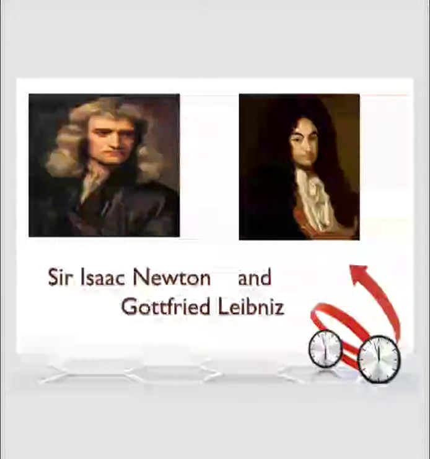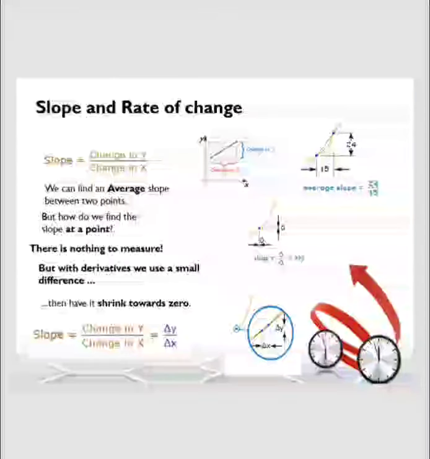And next we go to the pictures of Isaac Newton and Gottfried Leibniz. Left side is Isaac Newton and right side is Gottfried Leibniz. And the next slide discusses how differential equation relates to slope and rate of change. Rate of change relates to slope. We know that slope is equal to change in y over change in x. This is the average slope between two points.